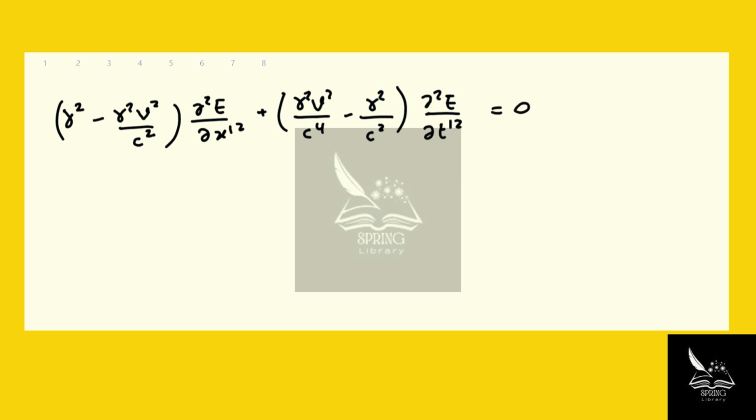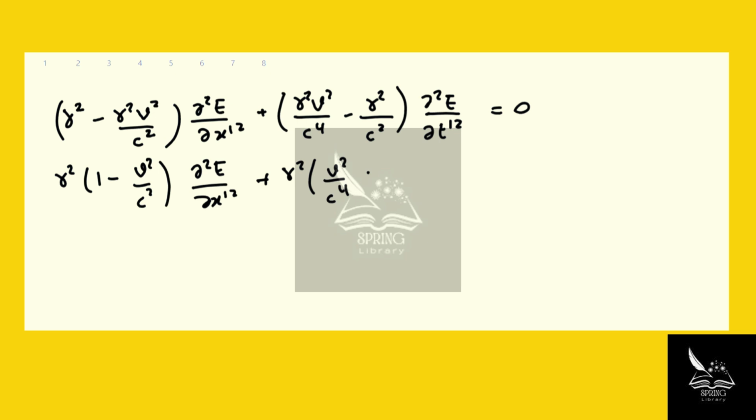So now let's take gamma squared out. Gamma squared times 1 minus v squared over c squared, d squared over dx prime squared, plus gamma squared times v squared over c to the power 4 minus 1 over c squared, d squared over dt prime squared equals 0.